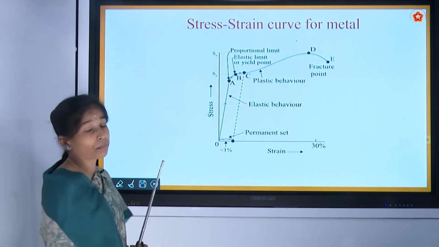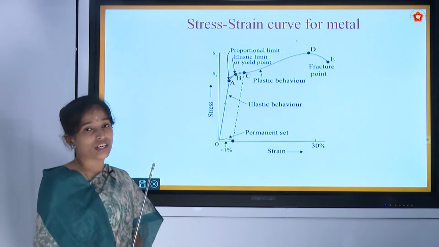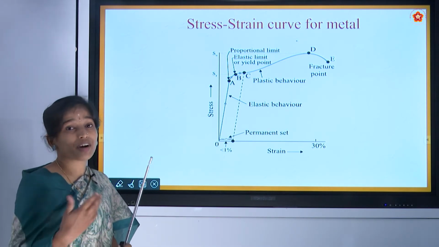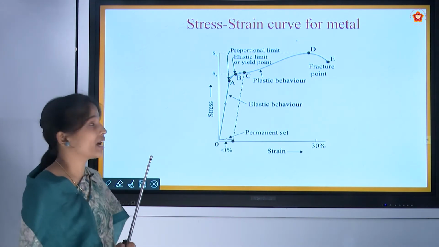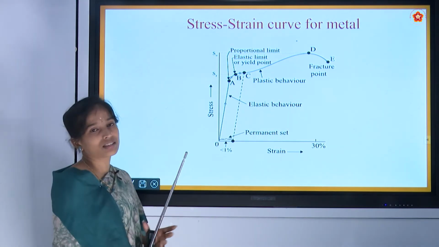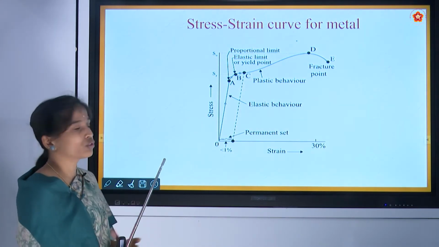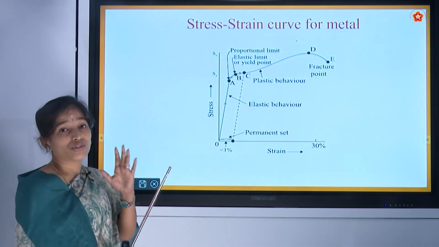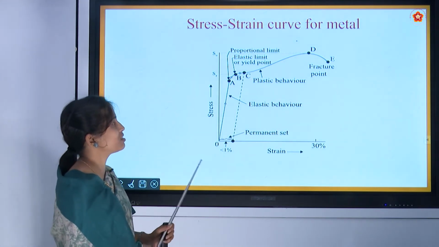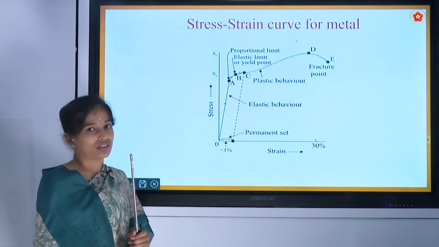But if I apply stress after the point B, there will be a large change, that is some 5 centimeter, 6 centimeter at a time. The same 500 gram I am increasing after the point B also. That means I am giving the same stress to the body, but the strain produced is large. So after the point B, the strain produced is large.